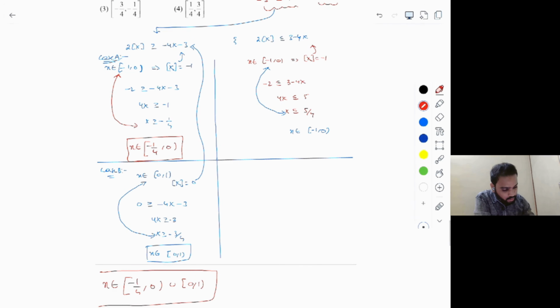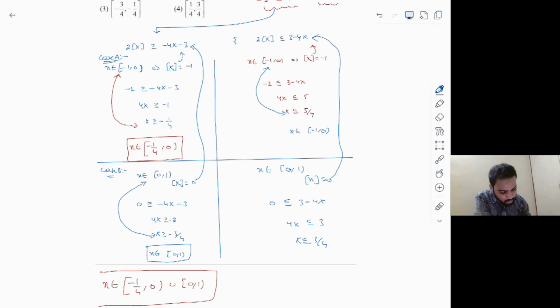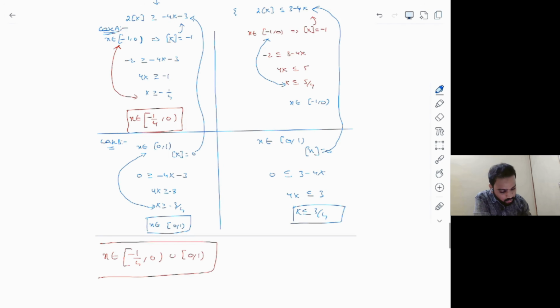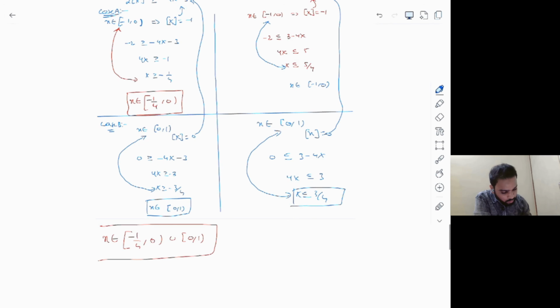And then let's solve the second part also simultaneously. And again, this is case B, right? When x belongs to closed 0 to open 1. In this case, we know that step x is equal to 0. Take it, substitute back in the original inequality, which will give you 0 less than or equal to 3 minus 4x. So from which you get 4x less than or equal to 3, or else x less than or equal to 3 by 4. And once again, don't forget to take the common part of these two here. Don't forget that. So if you take the common part of these two, you get x belongs to closed 0 to open 3 by 4.